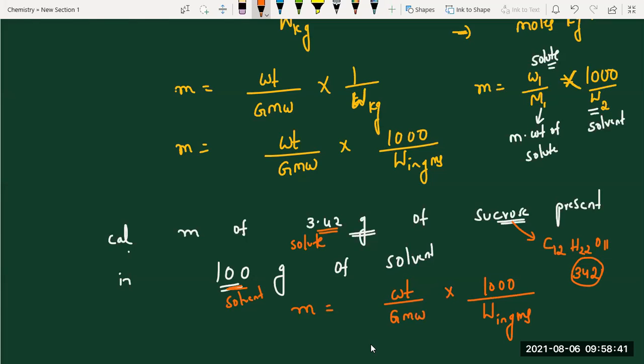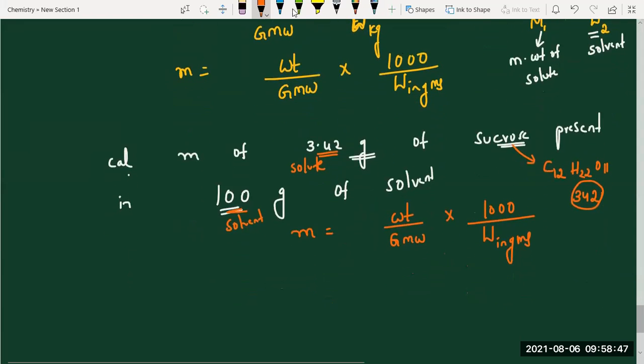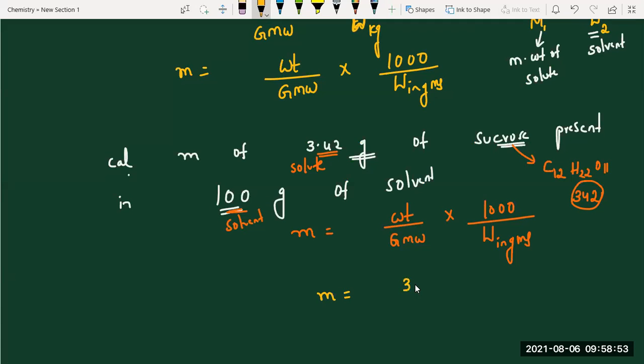So substitute everything. Boys, are you listening? 3.42 by simplification, that's 342. Actually, 3.42 means we'll come to know 342. Sometimes simplification is easy.